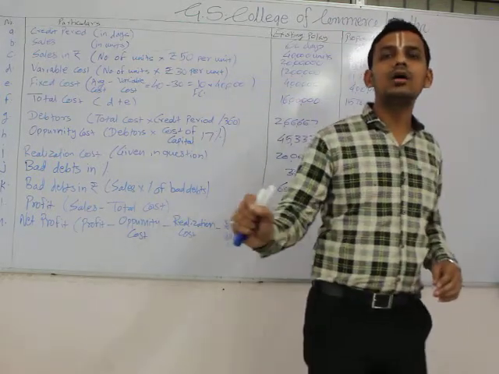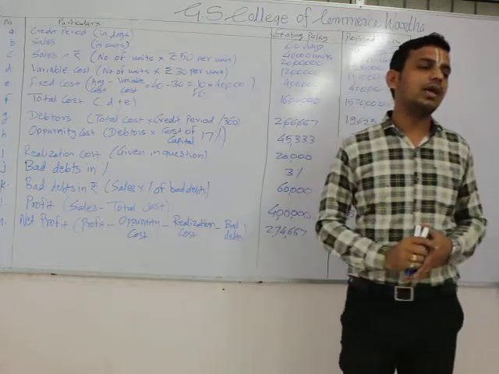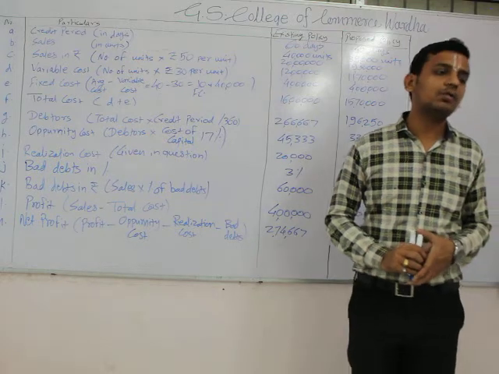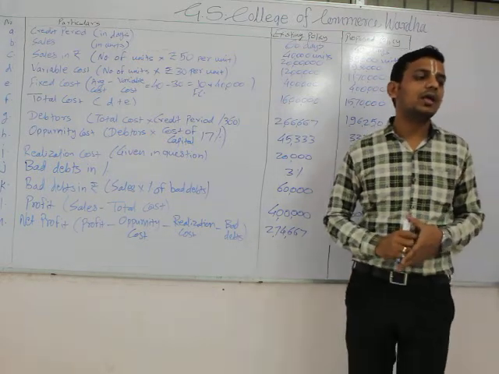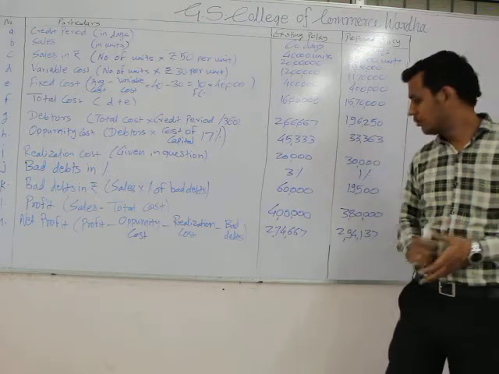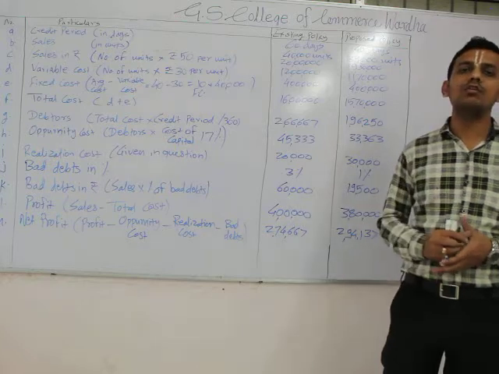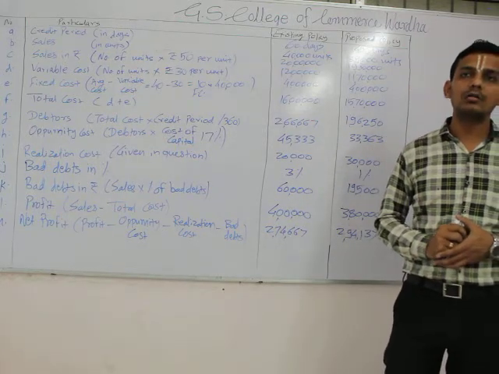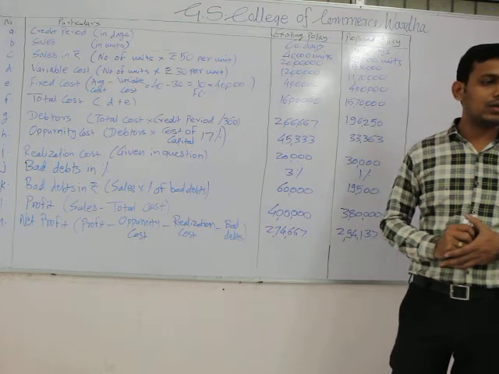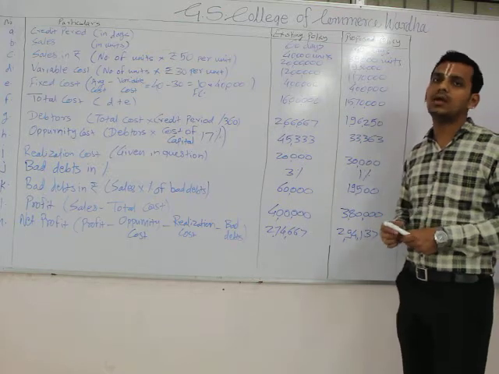Hence, at the end of the solution, we can draw the recommendation that it is recommended to adopt the proposed credit policy of 45 days, as it has increased our profit from 2,74,667 to 2,94,137, that is by rupees 19,470. That is why the proposed policy should be accepted.